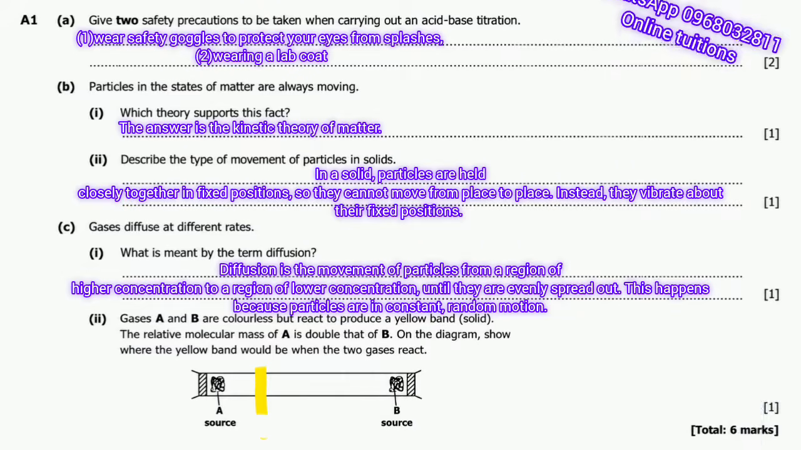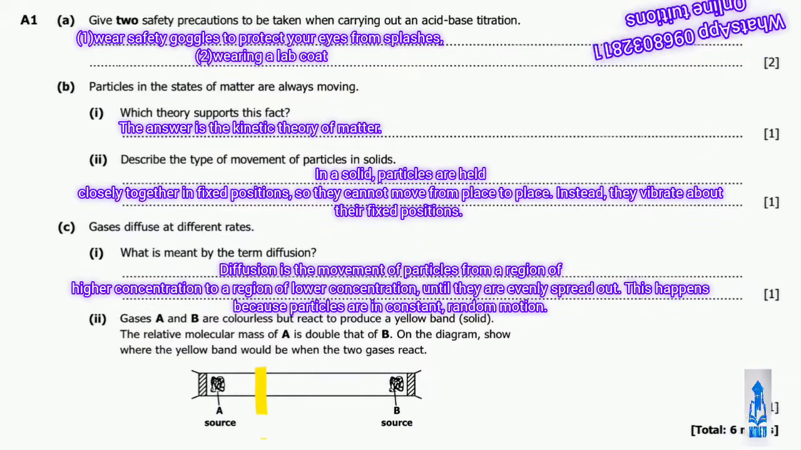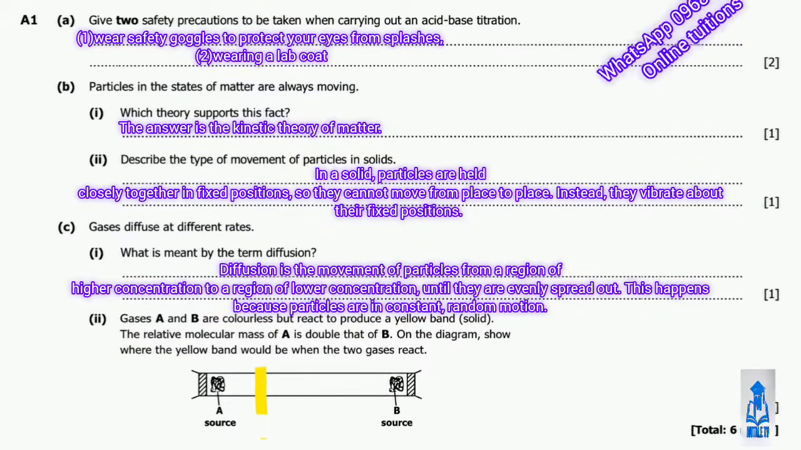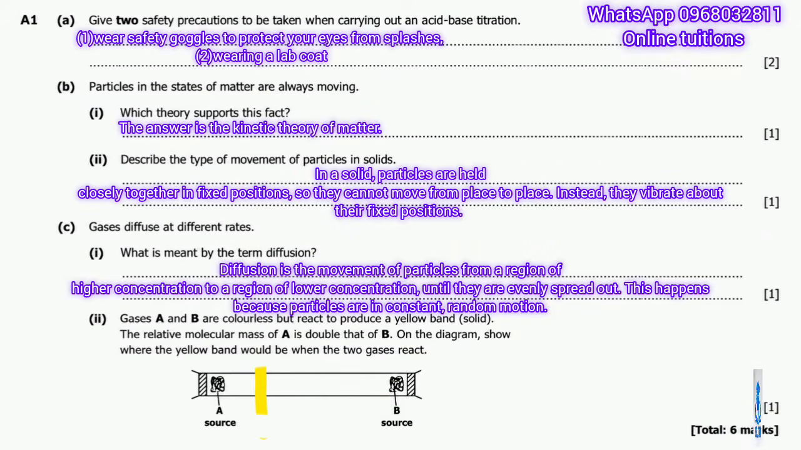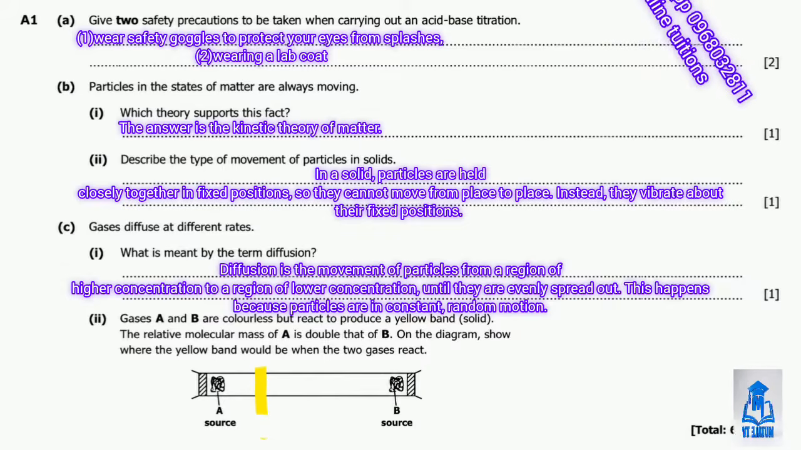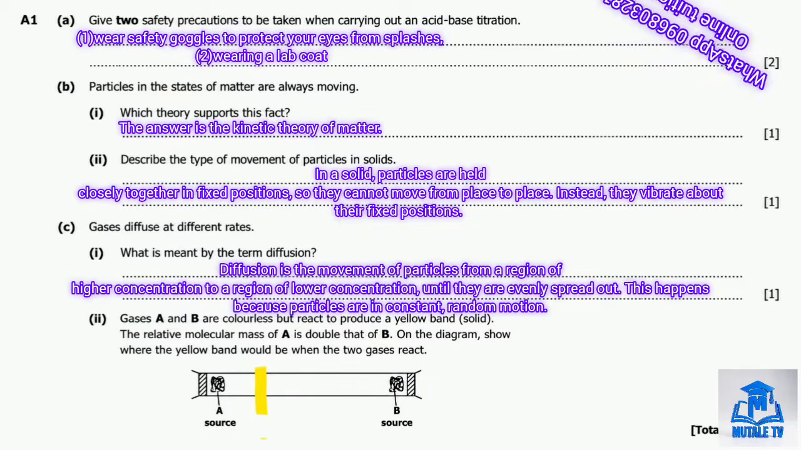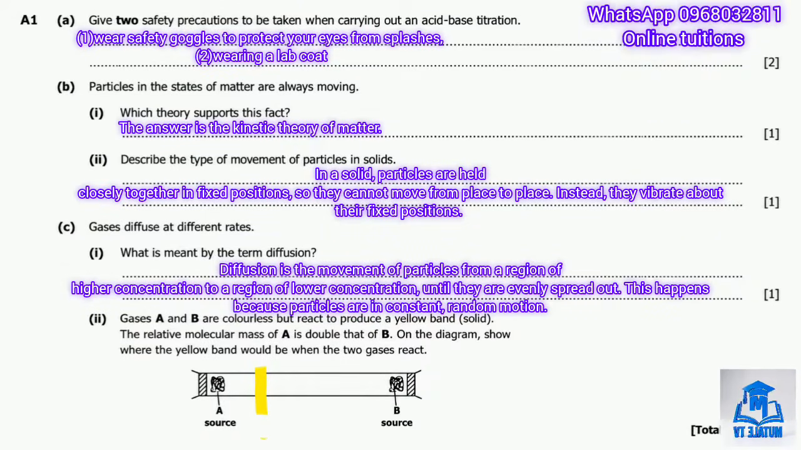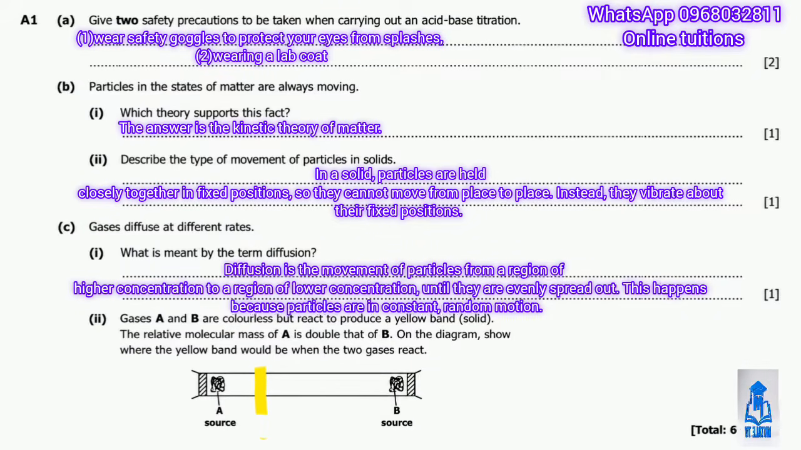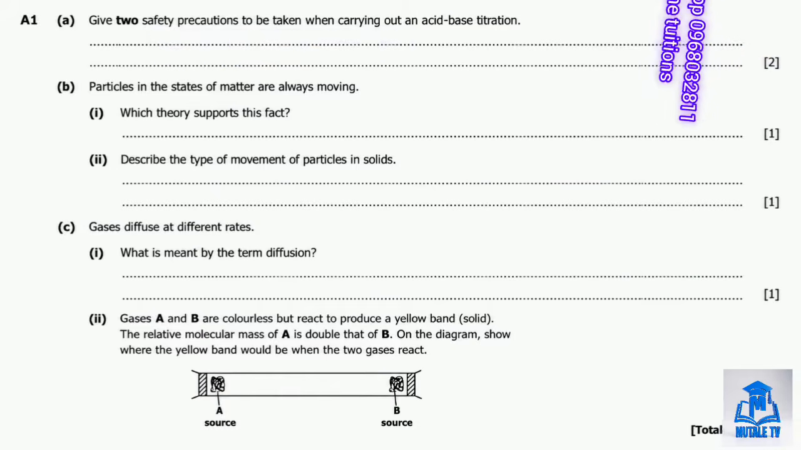of the tube. So when you are marking this on the diagram, the place where the yellow band should be is near to the source of A, because B has traveled further to meet it. So that completes question A1 with 6 marks. Let's move on to question A2.